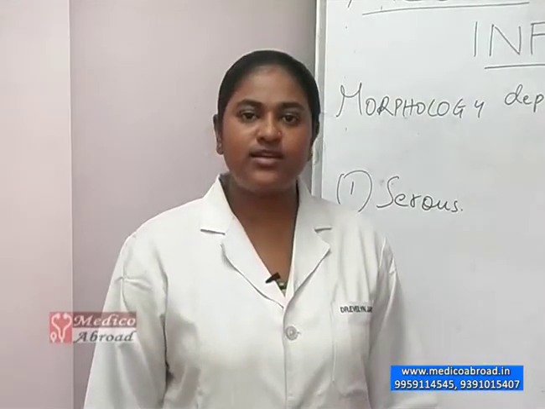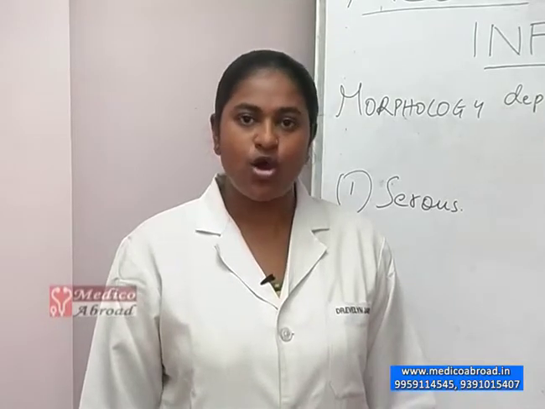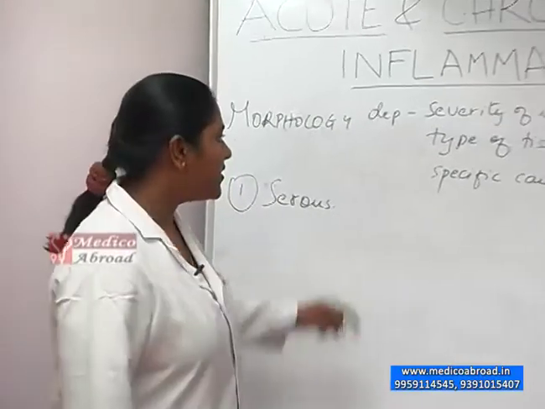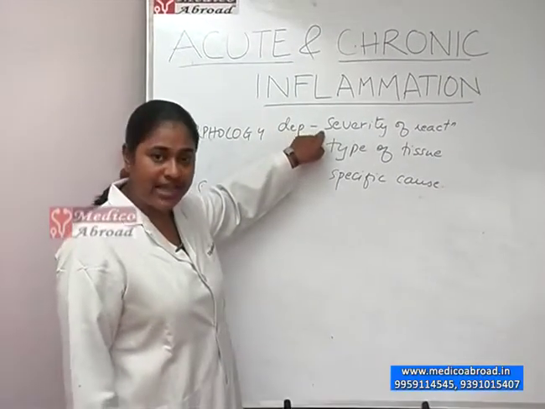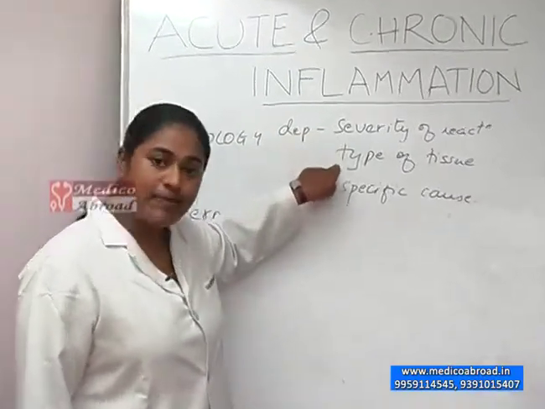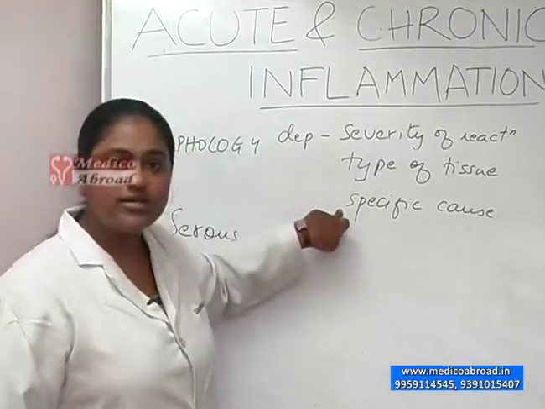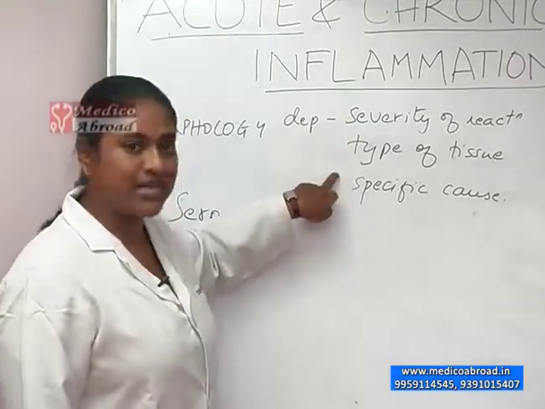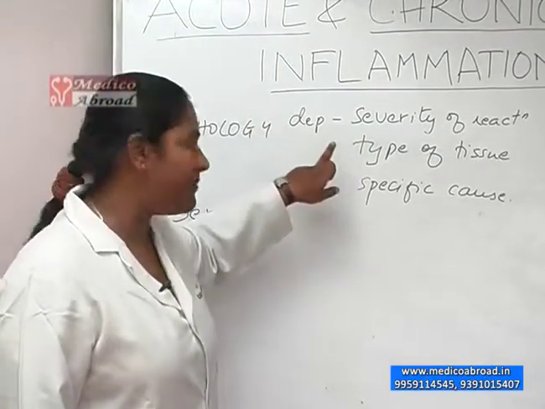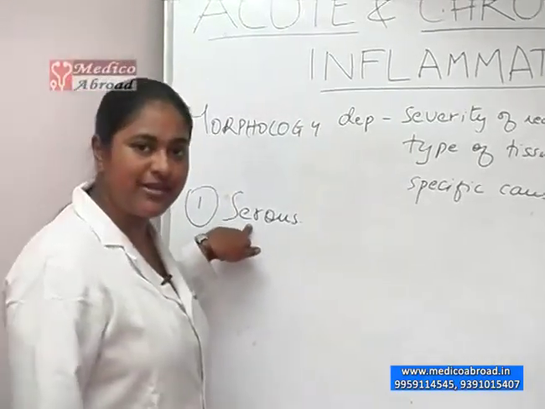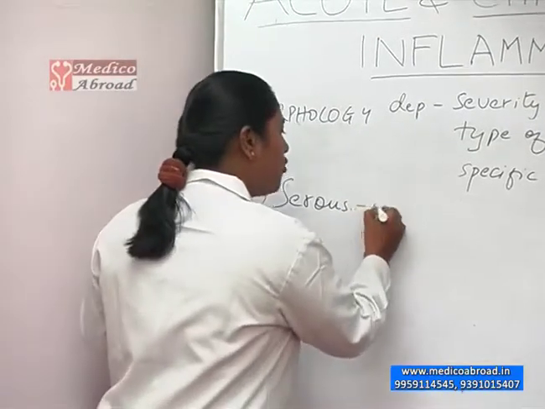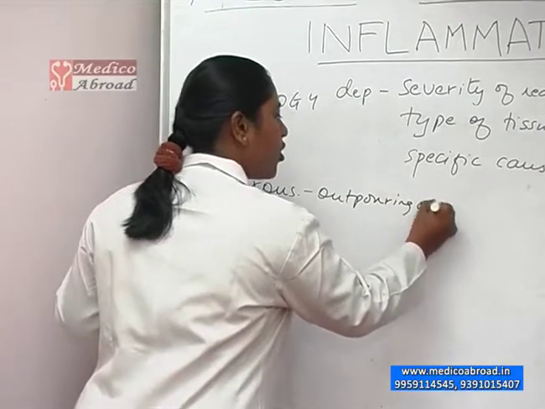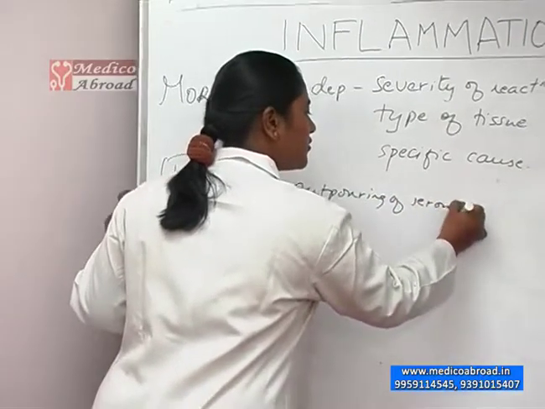Now let's look at the different morphological patterns of acute inflammation. They vary depending on the severity of the reaction in the tissue, the type of the tissue involved, and the specific cause of the acute inflammation. The first type in acute inflammation is serous inflammation, where there is an outpouring of serous fluid.